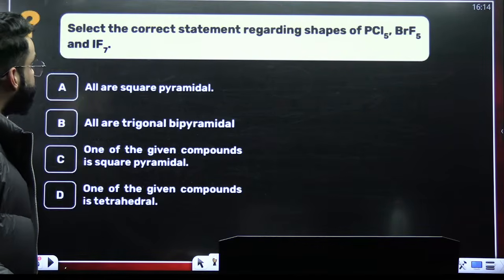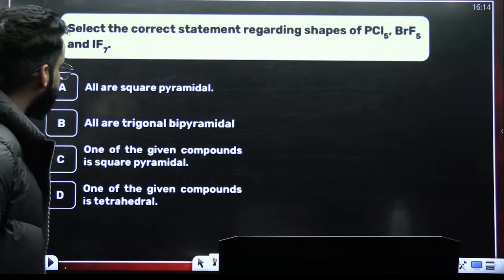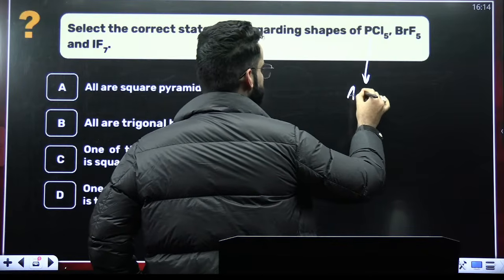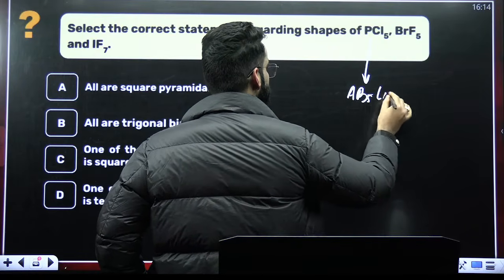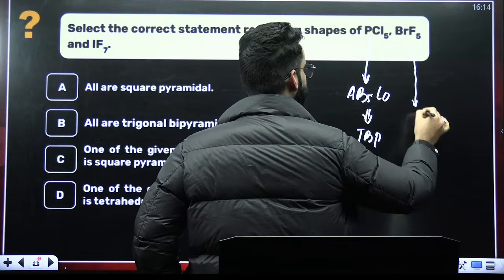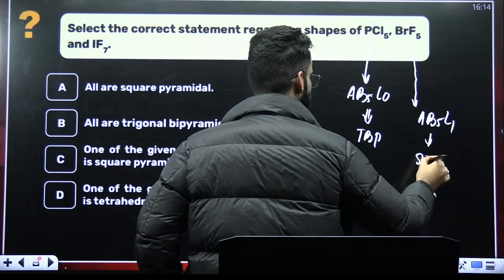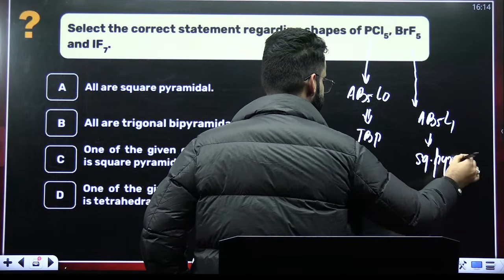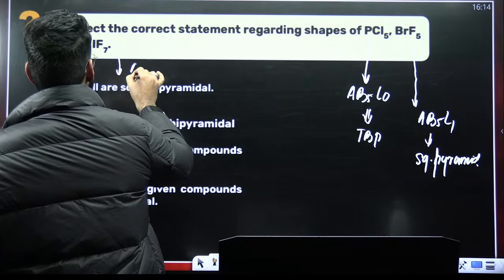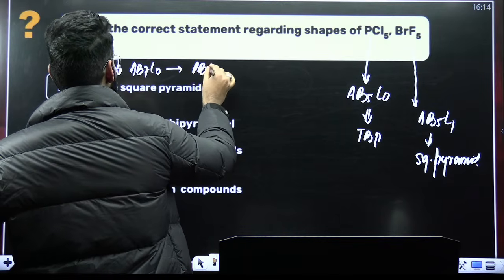What about this one? Select the correct statement regarding PCl5, BrF5 and IF7. See, first of all, PCl5 means AB5L0. AB5L0 means trigonal bipyramidal. BrF5 is AB5L1. AB5L1 means square pyramidal. IF7 means AB7L0. This will be pentagonal bipyramid.